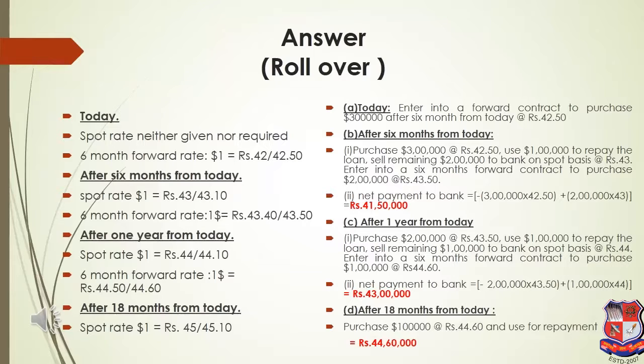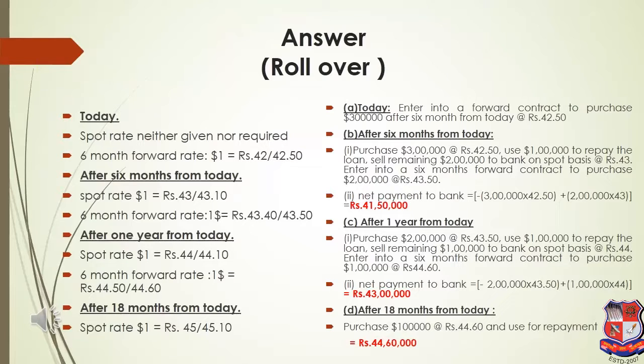After 1 year I'm selling at the spot rate. The bank will be buying from me at the spot rate, and the spot rate is 44. So the bank will be purchasing this $1 lakh at 44 rupees. So 44 lakh rupees I'll receive, and I have paid $2 lakh into 43.5. So my actual cost is 43 lakhs.